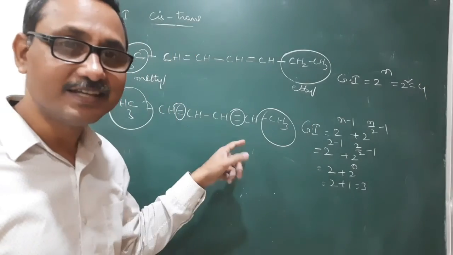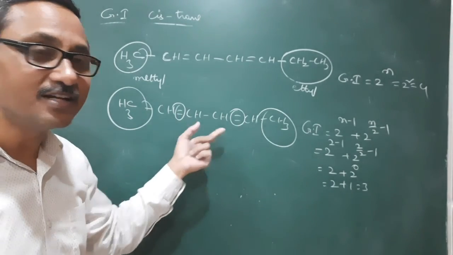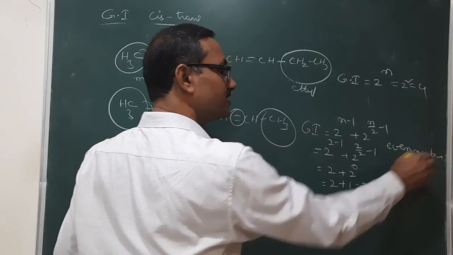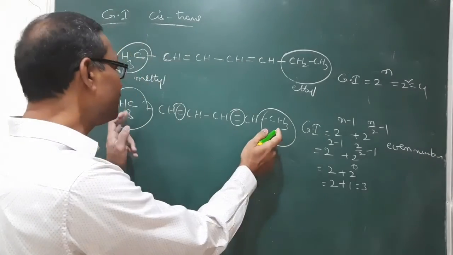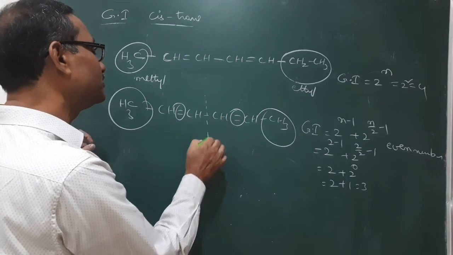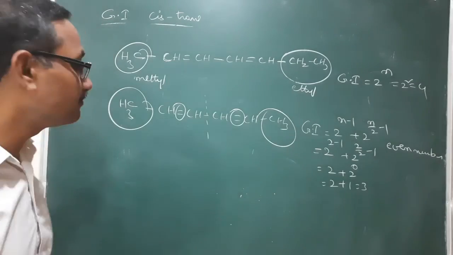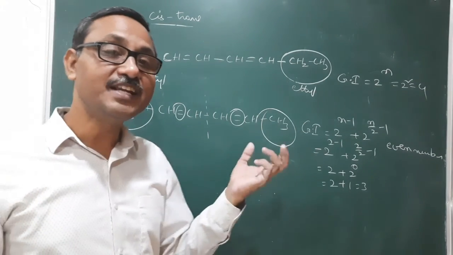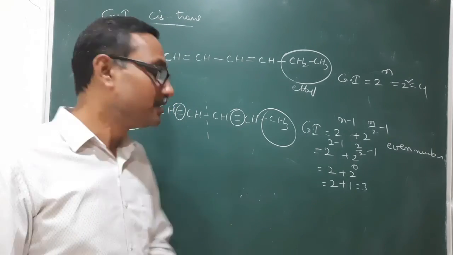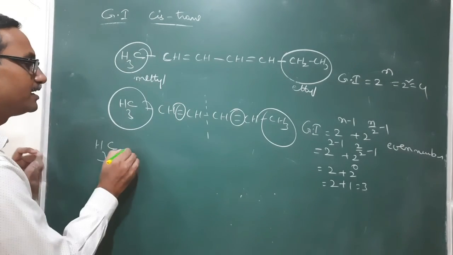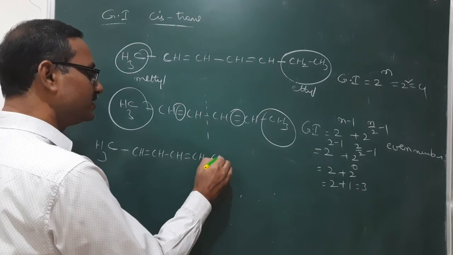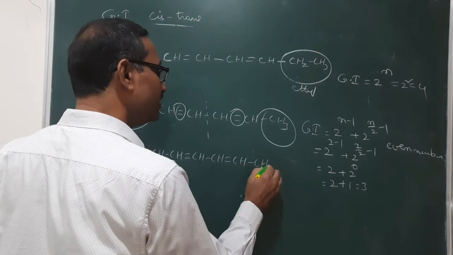It is applicable if the number of stereogenic centers is an even number, and having the same type of groups at the end, meaning having a symmetry. Symmetry means with respect to this one, this half and that half both are the same. Sometimes it may have 3 double bonds, meaning 3 stereogenic centers and having symmetry. You see CH3, here CH double bond CH, CH double bond CH, CH double bond CH, CH3.